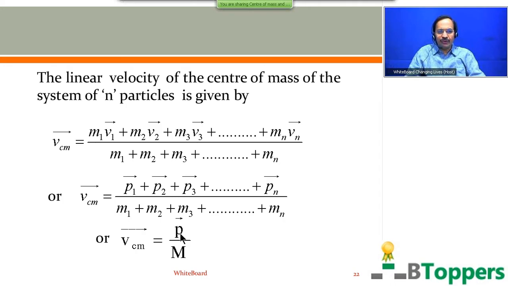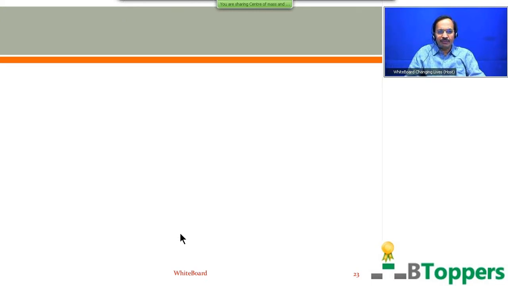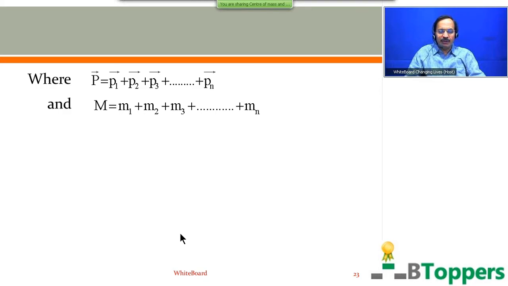So next I am going to show the notes continuation to this. In case you need more time to copy the notes, you can take a pause. Where P bar equal p1 bar plus p2 bar plus p3 bar up to pn bar, and capital M equal m1 plus m2 plus m3 up to mn. So you can write capital P bar equal capital M into V_CM bar.